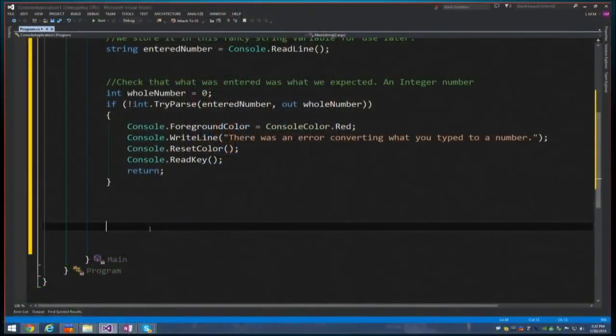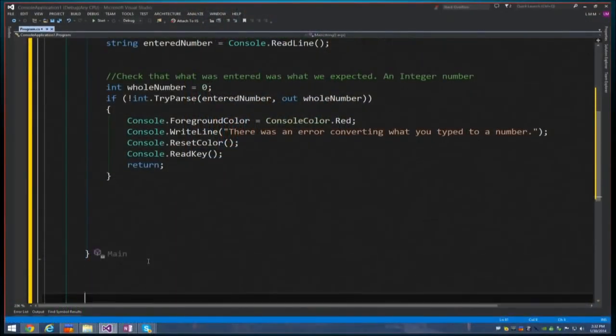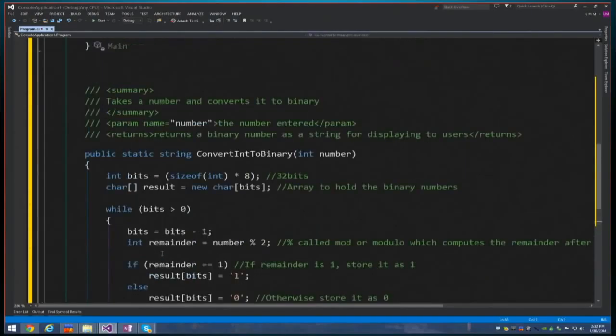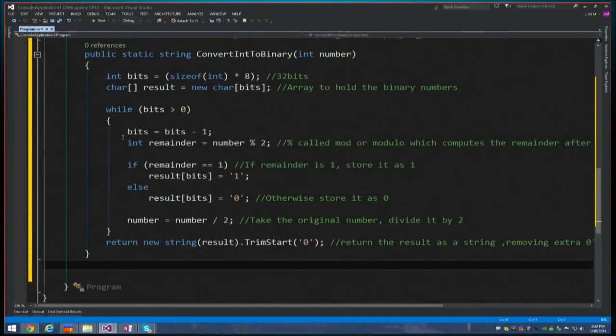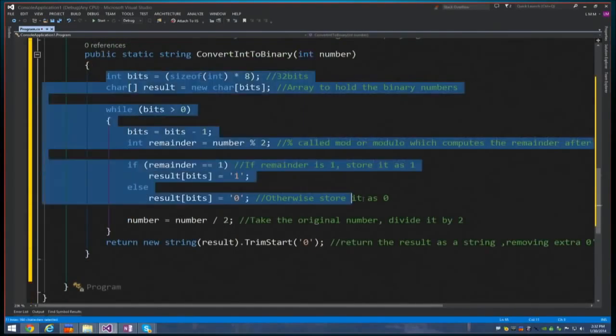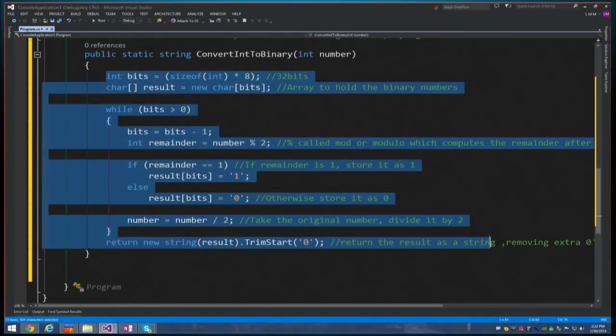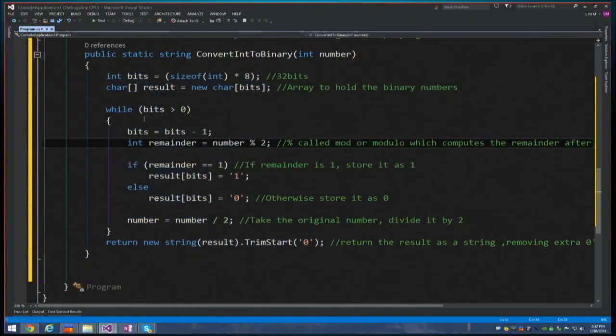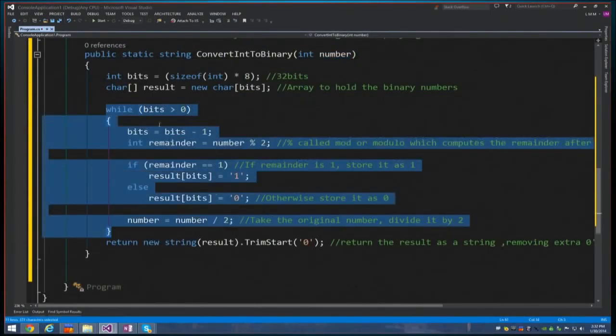So now we want to give them the ability to actually do a conversion. We're going to show them how to convert. We'll create this little function. We can talk about functions later, but basically it has the heart of the code in here to actually convert it. What we're going to pay attention to is that we get an input of a number. This is the number we got converted. And then this is that while loop that Padre was talking about.